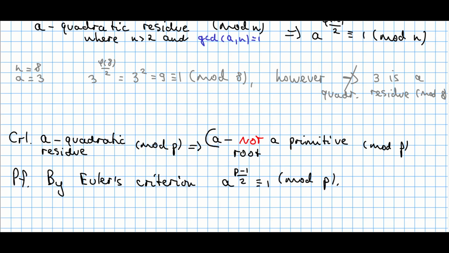But suppose that a is actually a primitive root modulo p. A primitive root means that a raised to the power of Euler's totient function at p, which is actually p-1, is congruent to 1 modulo p. And furthermore, this would be the smallest possible power such that a to this power is congruent to 1. However, we found an even smaller power where you raise a and you get 1 modulo p. So therefore, this is not the case. And that's how we can shortly prove this corollary.